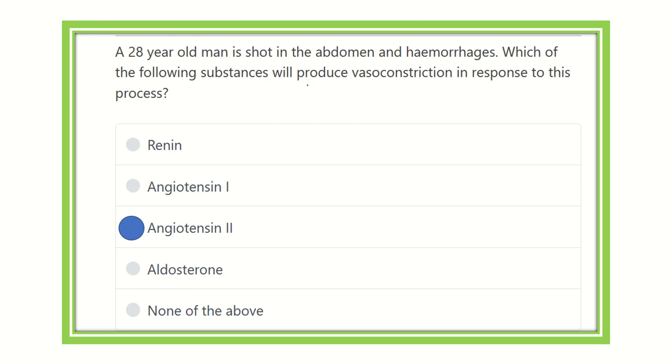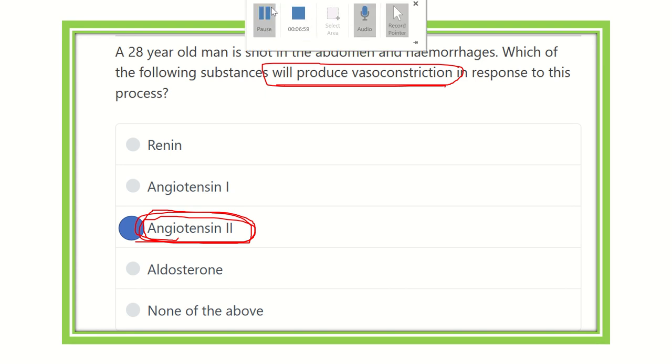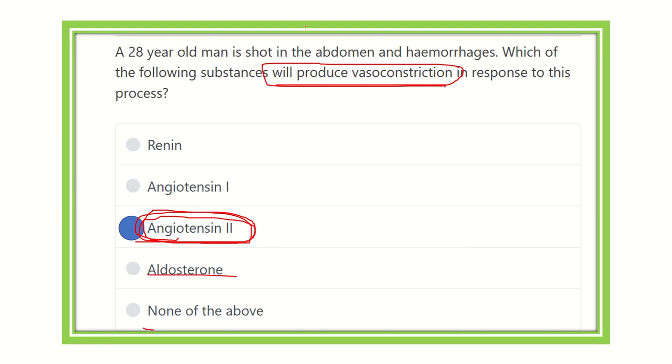Which of the following substances will produce vasoconstriction? Here we can see it is angiotensin 2. Angiotensin 2 is the substance which causes constriction of the vessel and increases the blood pressure. The other options, such as renin, angiotensin 1 and aldosterone, are not responsible for this. Thank you.